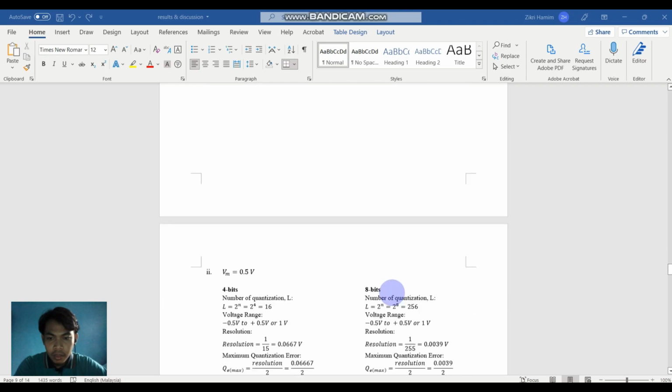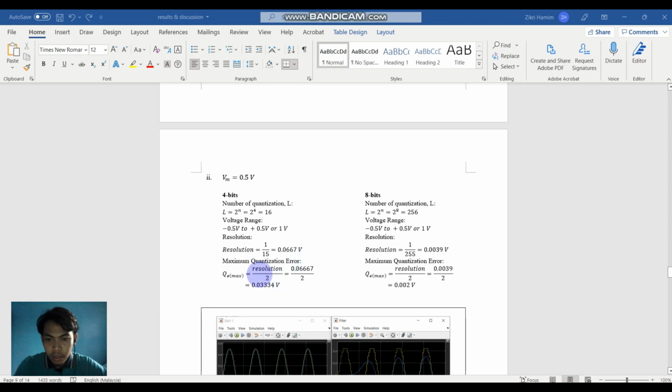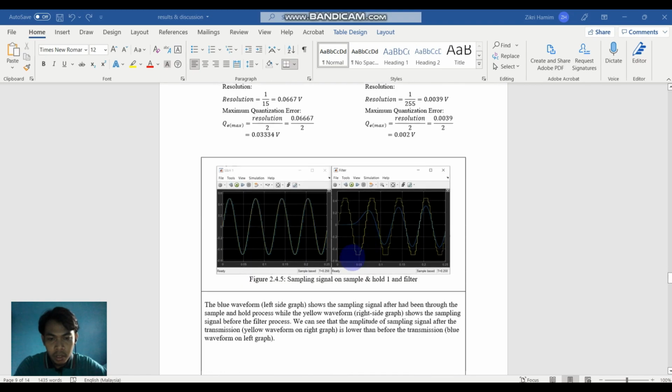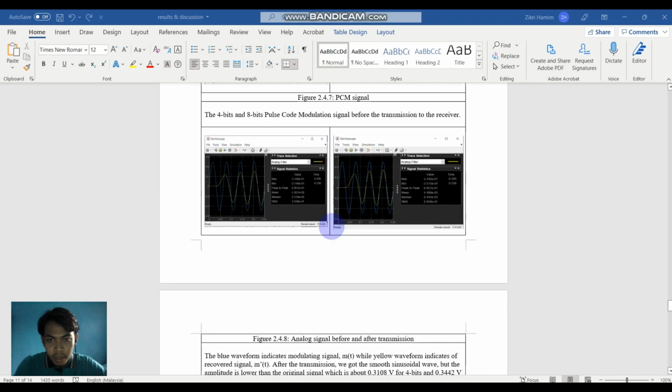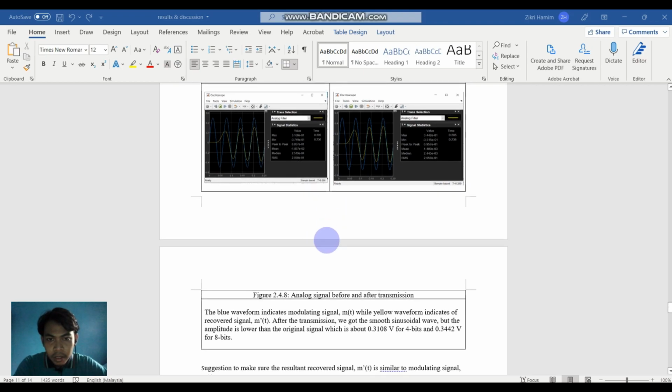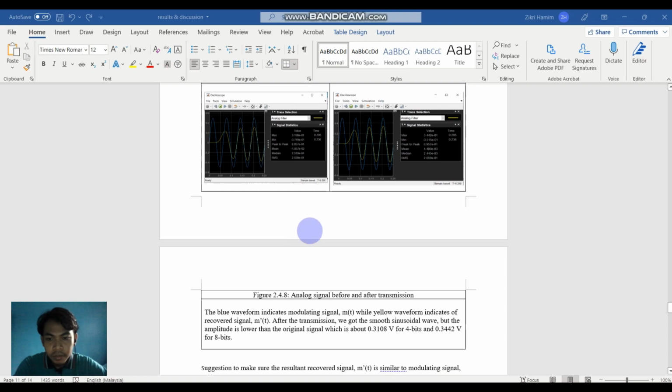Second, we will see 0.5 volts. For this amplitude, the quantization error for the 4 bits is 0.03334 volts, and for the 8 bits, we got 0.002 volts. And here are the results for 0.5 volt of amplitude. And here are the analog signal before and after the transmission.